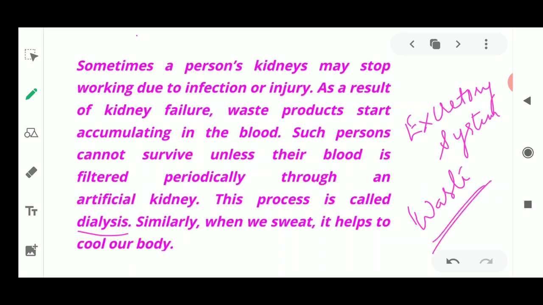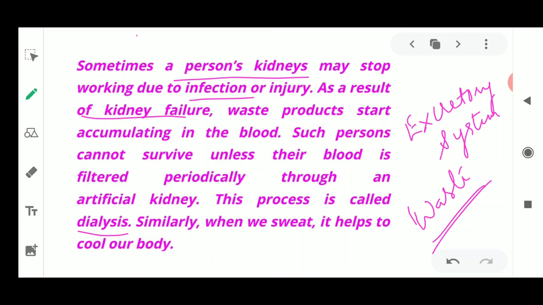We can perform this waste removal process very easily, but if the kidneys are not working properly, then what happens? Suppose because of some injury, some disease, or any other reason, a person's kidney stops working. In this condition, it is said to be kidney failure.